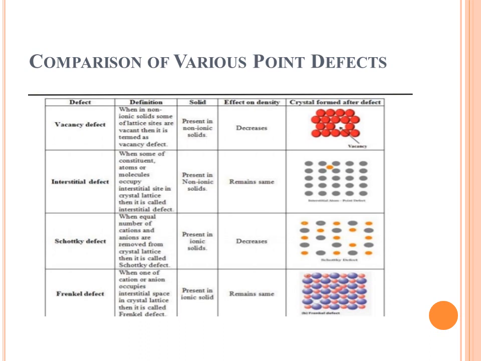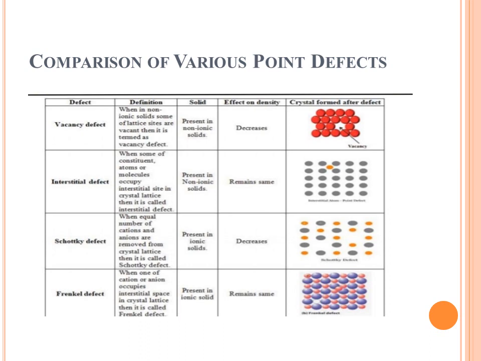If we talk about in which type of solid these defects occur: vacancy defect is present in non-ionic solids, interstitial defect is present in non-ionic solids, Schottky defects occur in ionic solids, and Frenkel defects occur in ionic solids. So we can say that vacancy defect and interstitial defect are present in non-ionic solids, while Schottky defects and Frenkel defects occur in ionic solids.